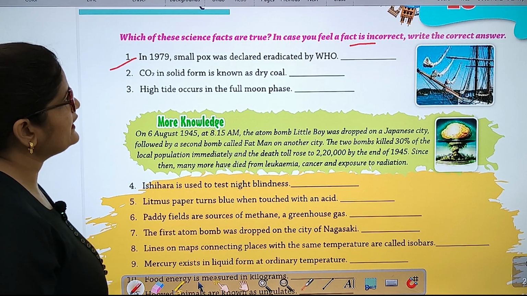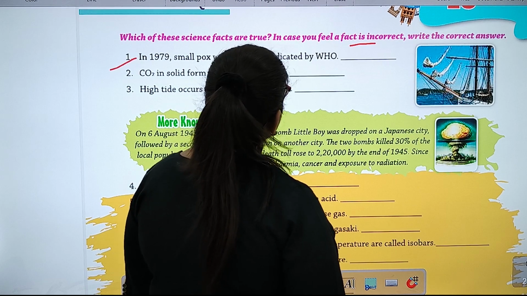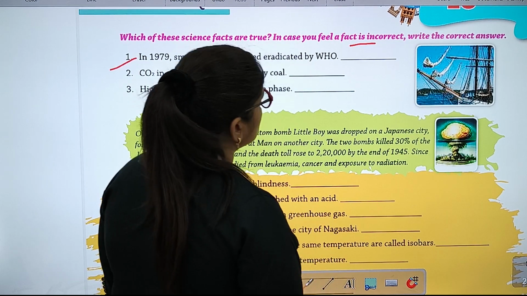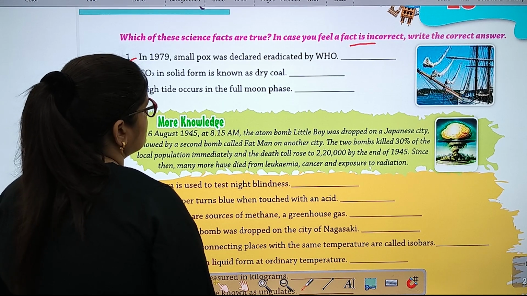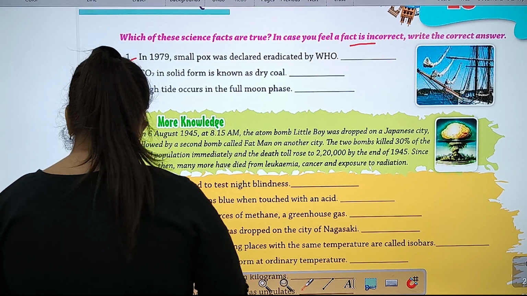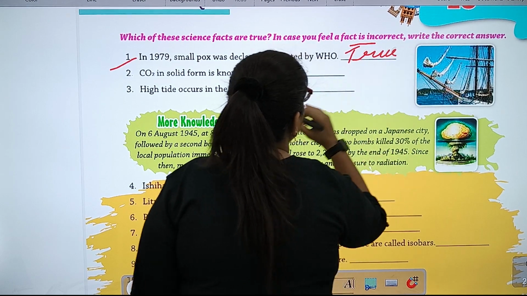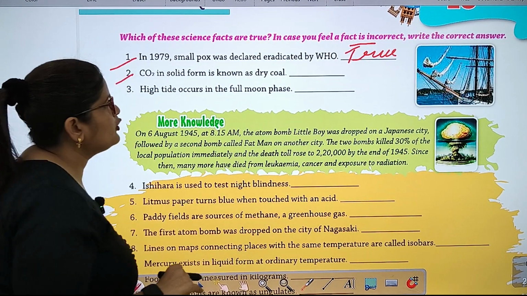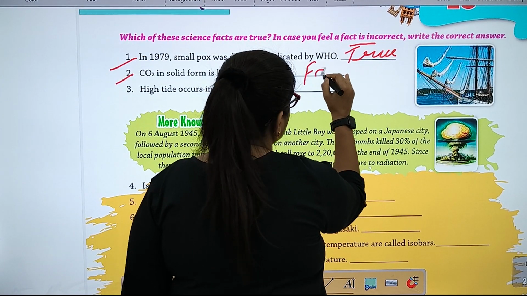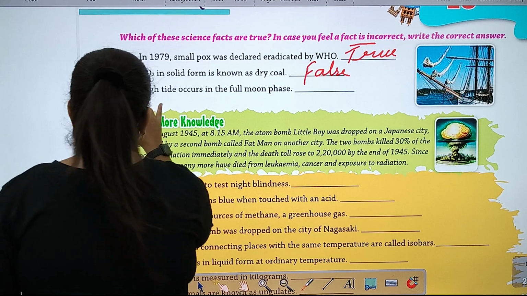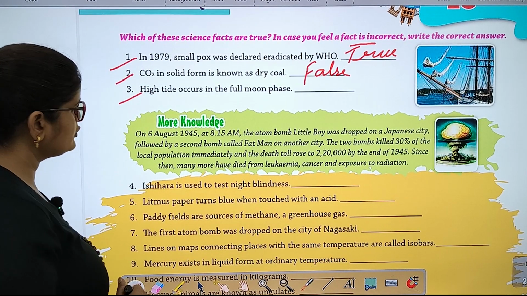smallpox was declared eradicated by WHO. Yes, it's true. CO2 in solid form is known as dry coal. False. High tide occurs in the full moon phase. When high tide occurs, yes, true.